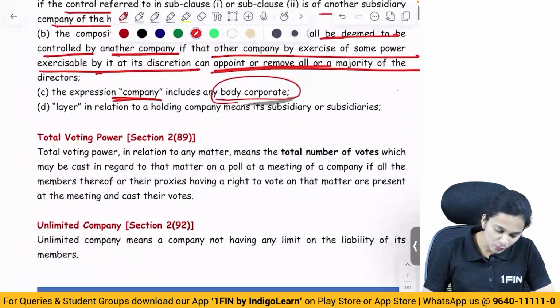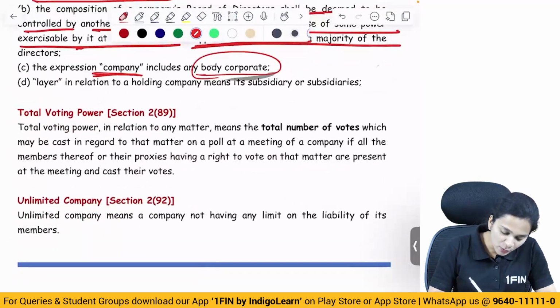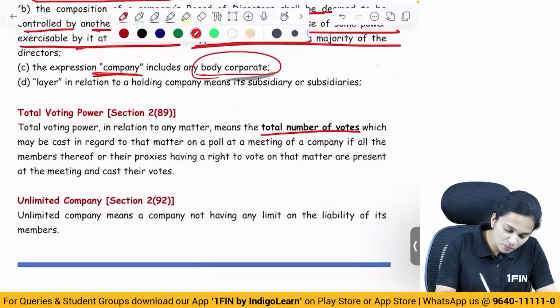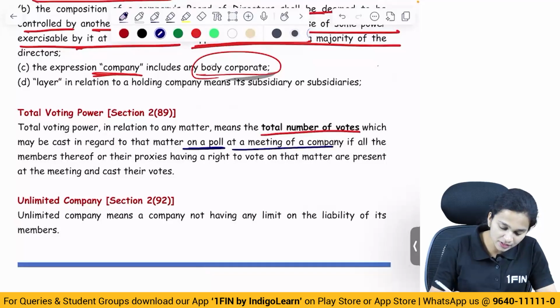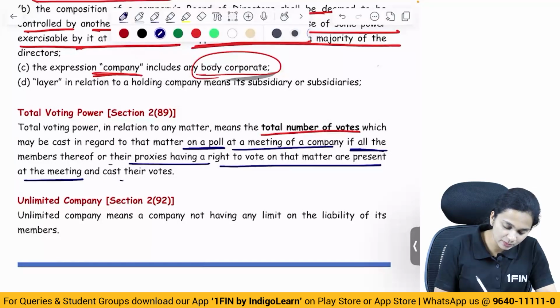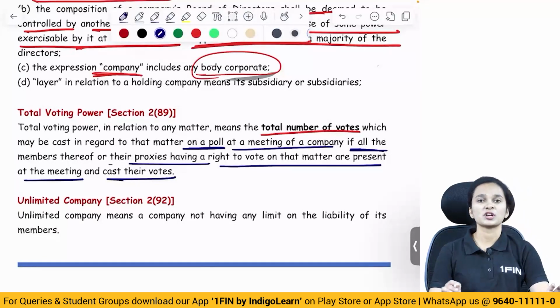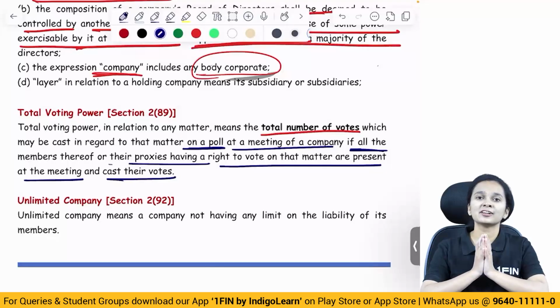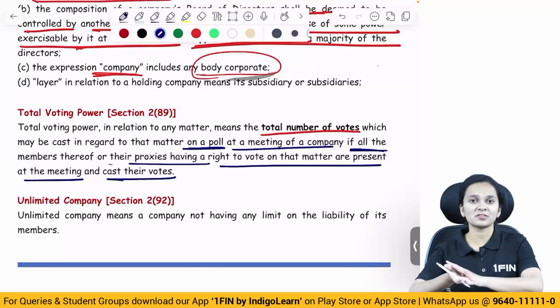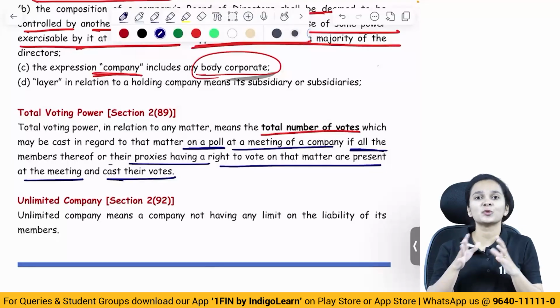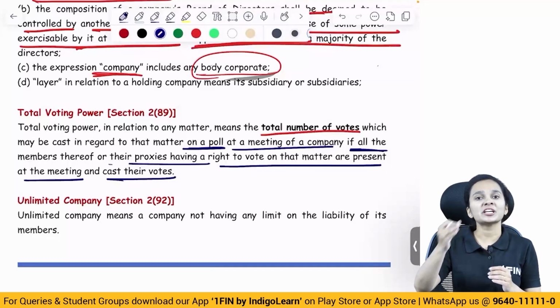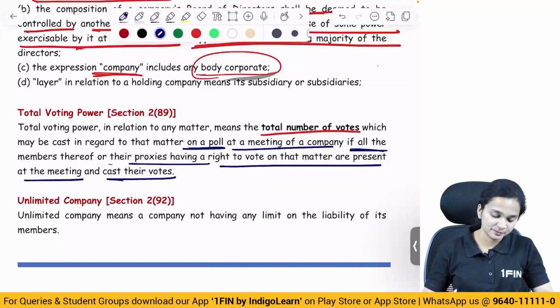Now what does total voting power mean? Total voting power means the total number of votes which may be cast in regard to a matter on a poll at a meeting of the company, if all the members or their proxies who have a right to vote are present at the meeting and have cast their votes. Just like we calculate the voting in any meeting of the company, in a similar manner we are going to calculate the total voting power in case of a company.